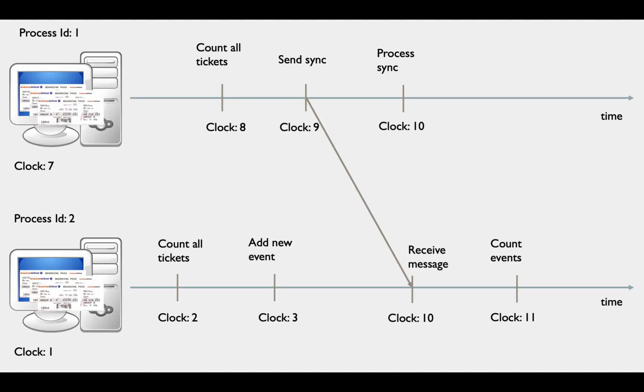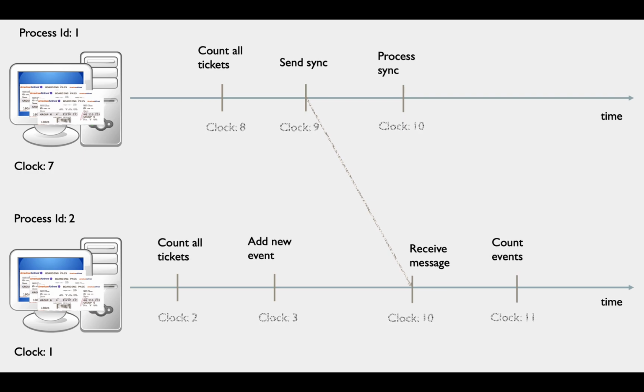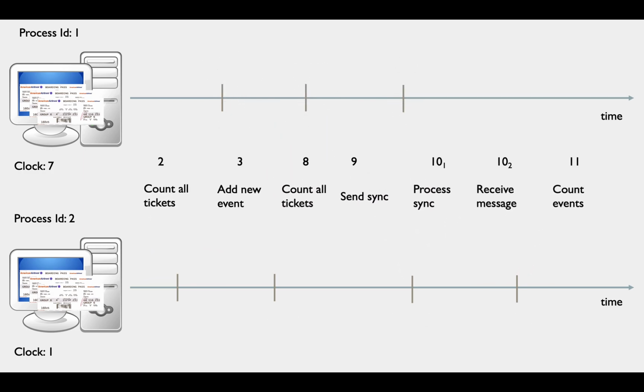In the same example from before, we see that there are now many events with different clock values, and you can see that some have the same values like process sync and receive message, and some have different. So process sync is on process 1 and receive message is on process 2. So when the events are totally ordered, we'll order process sync before receive message. And here is the total ordering of events.